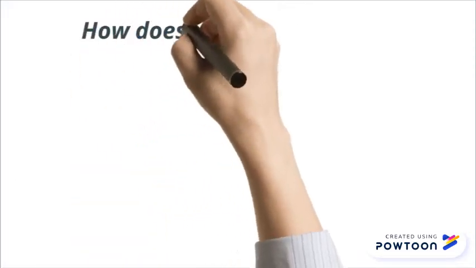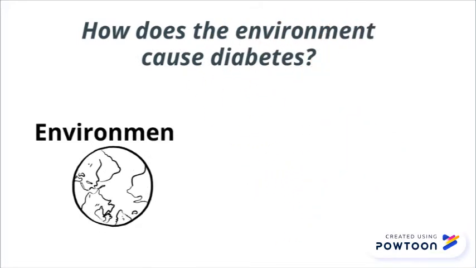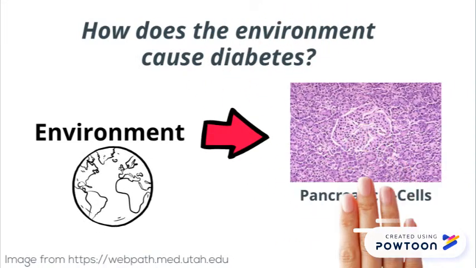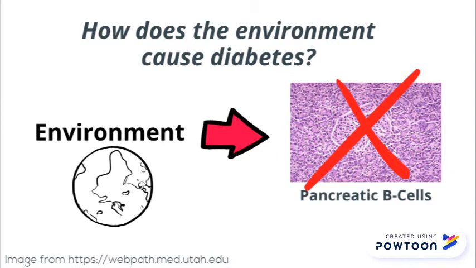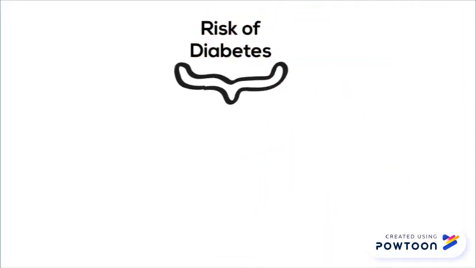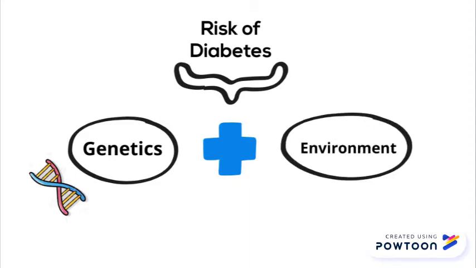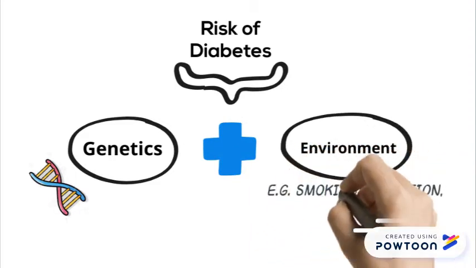Diabetes is a multifactorial disease where environmental risk factors may trigger the immune system to selectively destroy pancreatic beta cells, causing absolute insulin deficiency. The risk of developing diabetes is determined by genetic predisposition. Therefore, it is a combination of your genetic composition and environmental factors, such as smoking, pollution, and diet, which can influence disease progression.